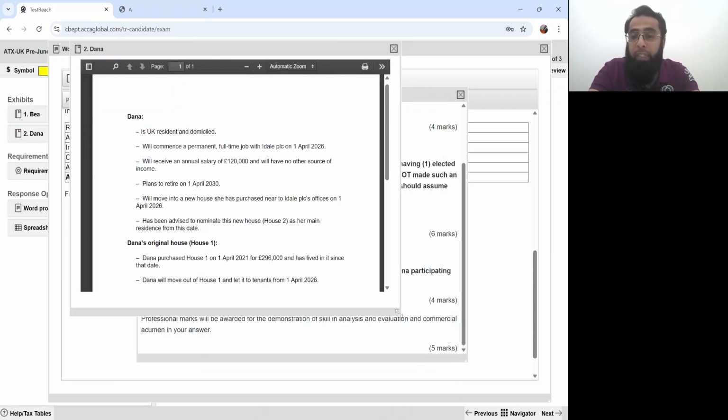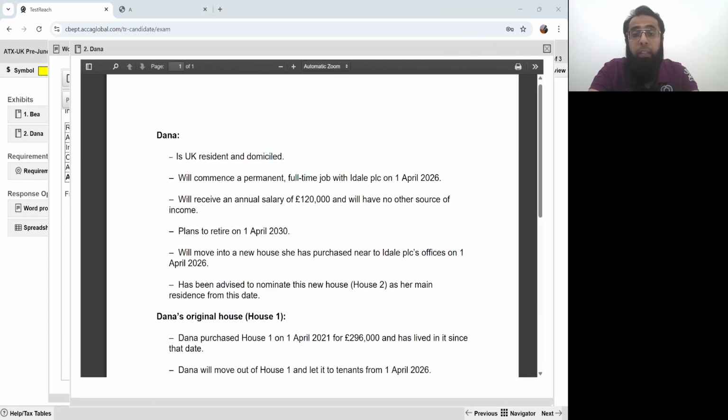So let's go and look at the situation for Dana, that what the question is saying in that regard. Dana is UK resident and domiciled. Dana will commence a permanent full-time job with Ideal PLC on 1st April 26. Dana will receive an annual salary of £120,000 and will have no other source of income.